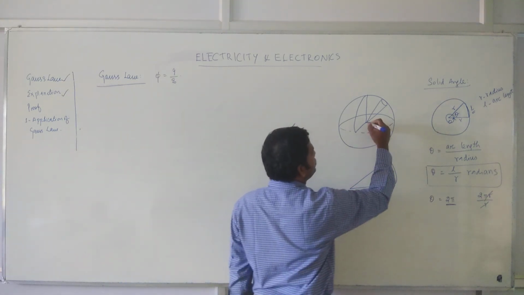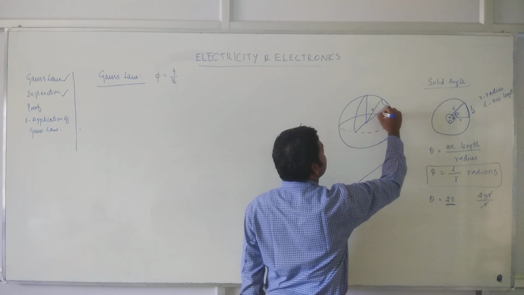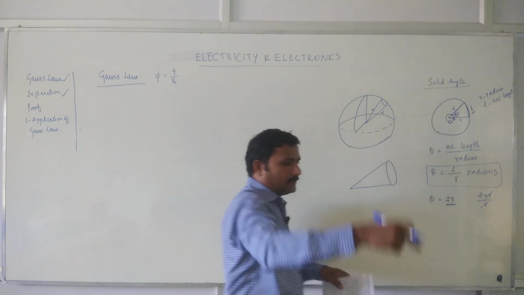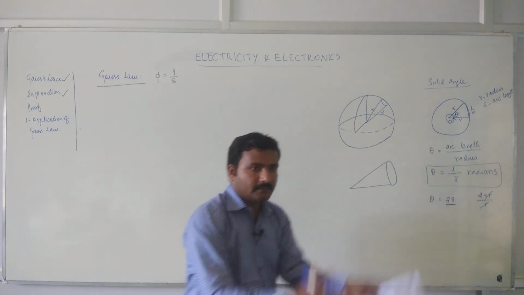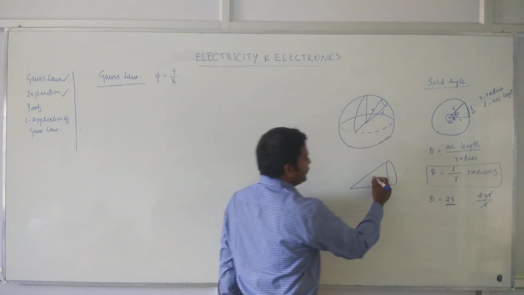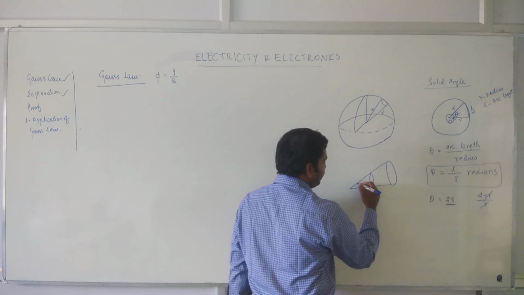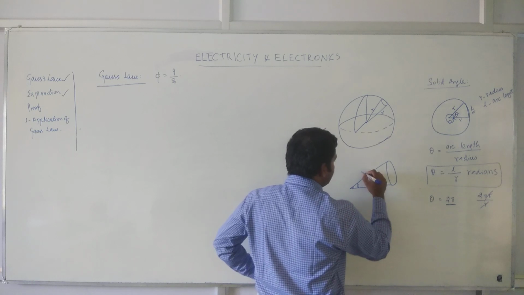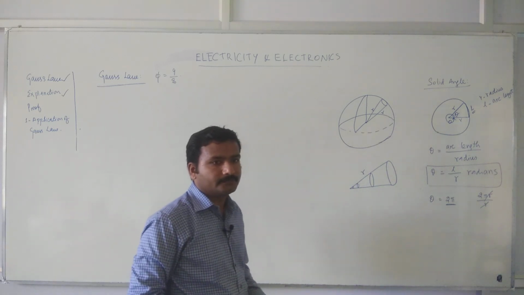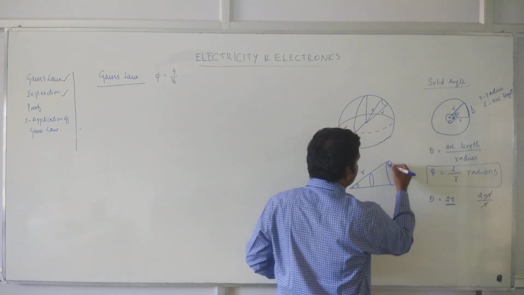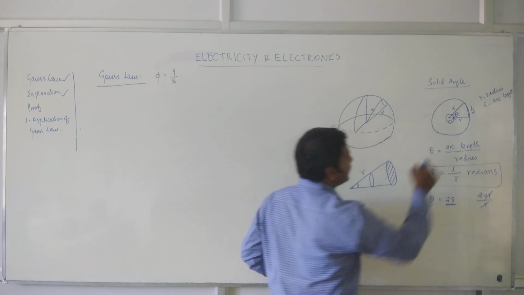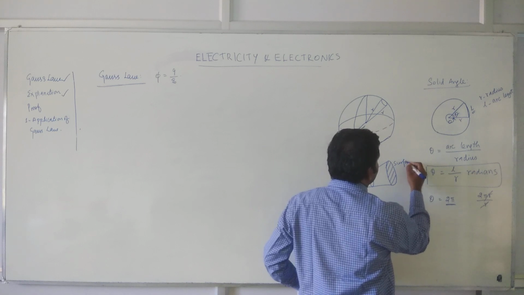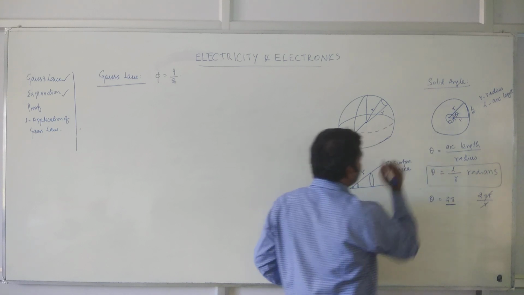Now, here also from the center to the outer point, this is the radius, right? But it is not two-dimensional, because if you consider a cone, it is three-dimensional. It goes like this, so it will have a three-dimensional shape. Here also, this is the radius. And this you cannot call arc length because it is area now. So this is surface area, the surface area of the cone.